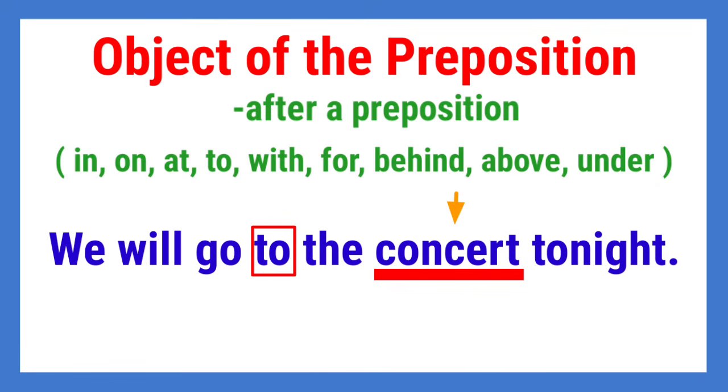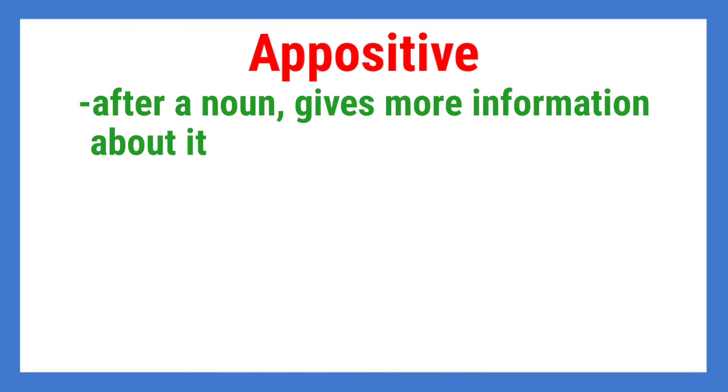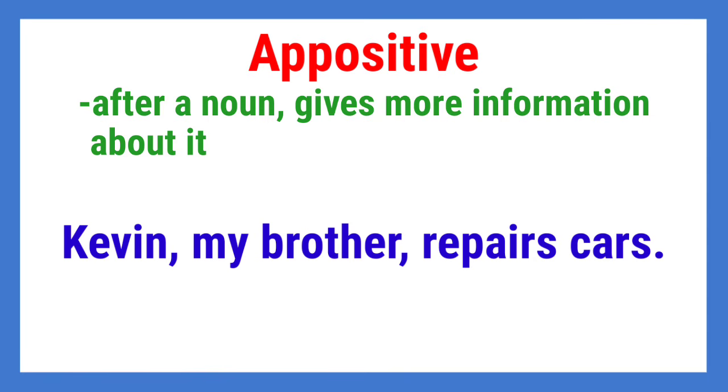Now let us have another function of noun. This is the appositive. When a noun functions as an appositive, it follows right after a noun and gives more information about it or defines it. Okay, let us have an example. Kevin, my brother, repairs cars.